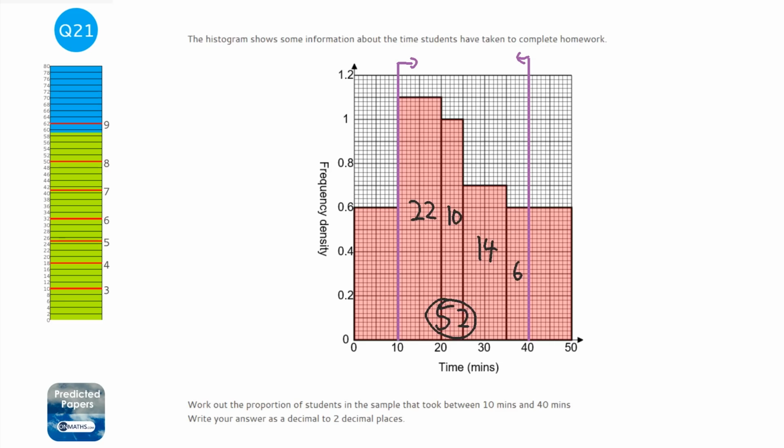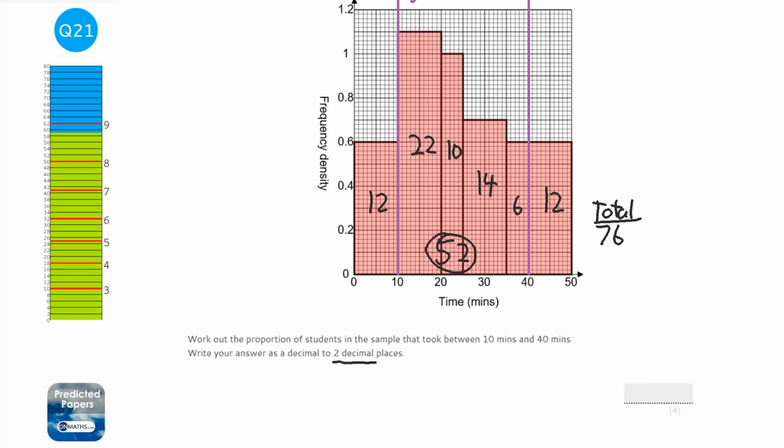But we need to know how many big squares there are in total. So we go count the other ones. So 1, 2, so that's going to be 6, so that's going to be 12. And that's the same height, so that's also going to be 12 because it's 6 and 6. So we're going to add the two 12s on. So there's 76 altogether. So total is 76. So it says it wants it to 2 decimal places.